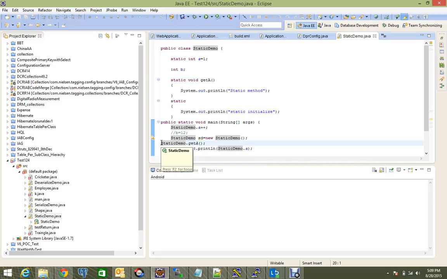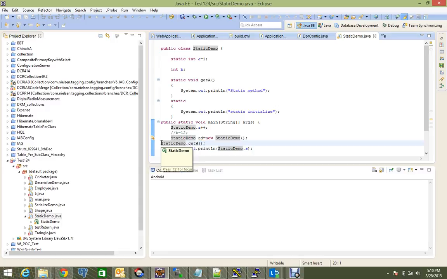Now another important thing about static is a static initializer. This is a block, and it will get executed when the class is loaded into memory for the first time, even before the main method is called. So for our example, whenever we try to run the main method, it will execute the static block first and then do the rest of the processing.